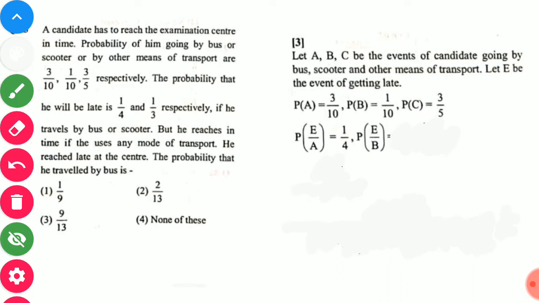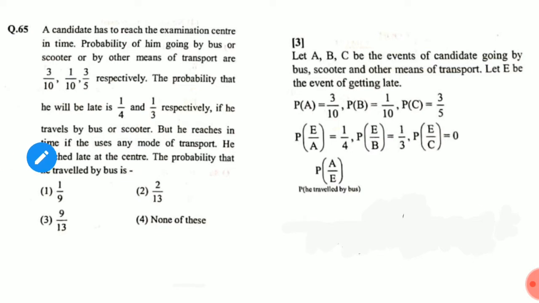The late probability if he goes by scooter is given in the question as 1 by 3, so P(E given B) is 1 by 3, and P(E given C) is 0, because in other means of transport the probability of being late is 0. What we have to find out is P(A given E), the conditional probability.